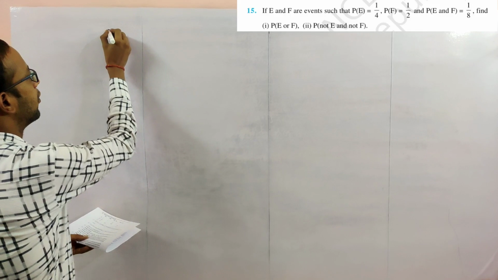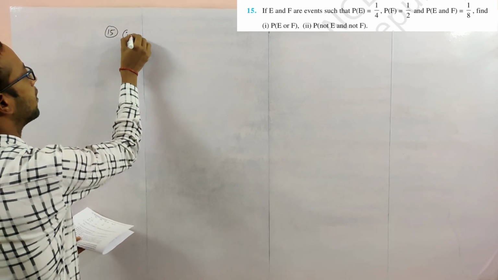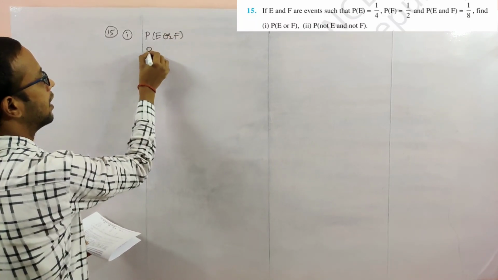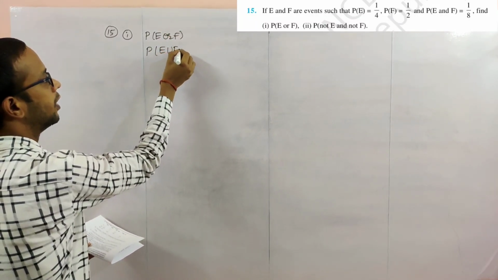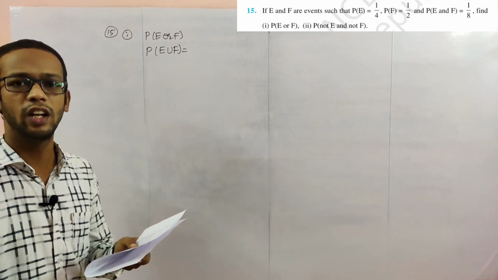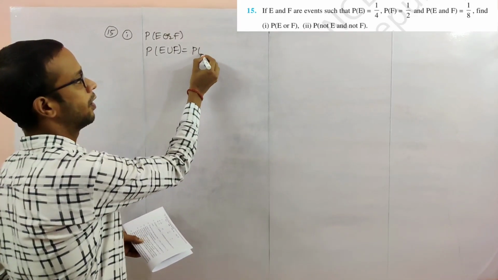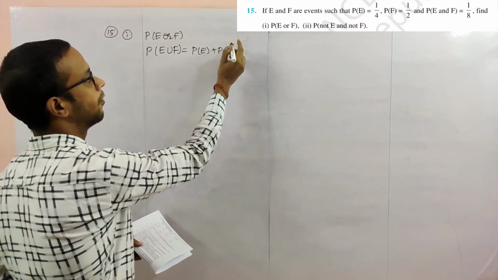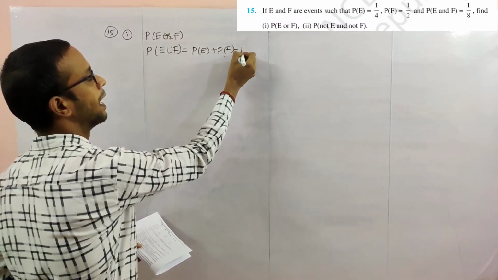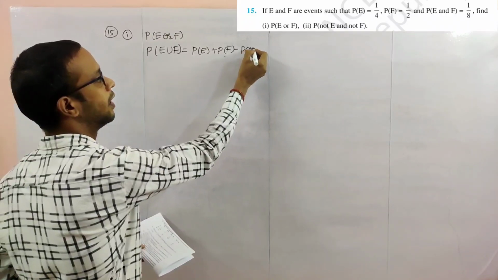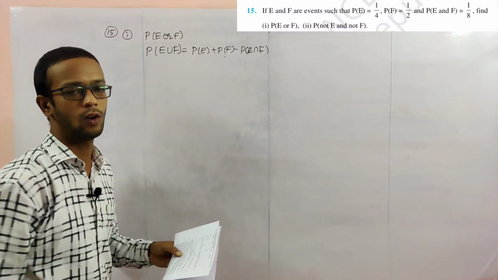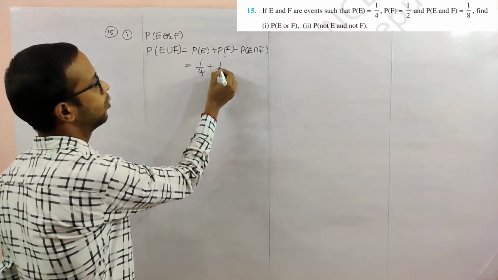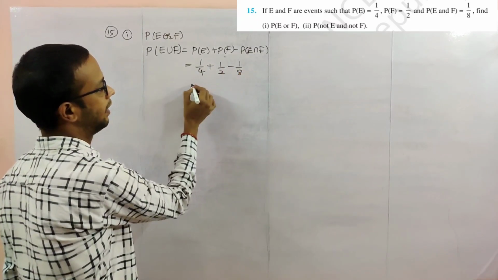First, find P of E or F, which is nothing but P of E union F. The formula is P of E plus P of F minus P of E intersection F. All values are already given: 1 by 4, 1 by 2 minus 1 by 8.